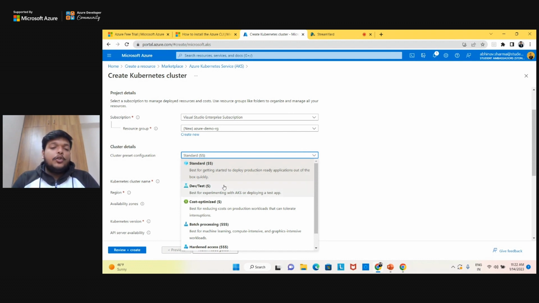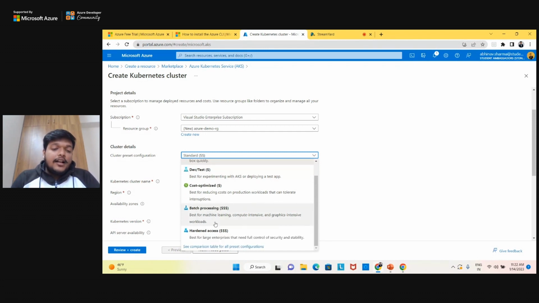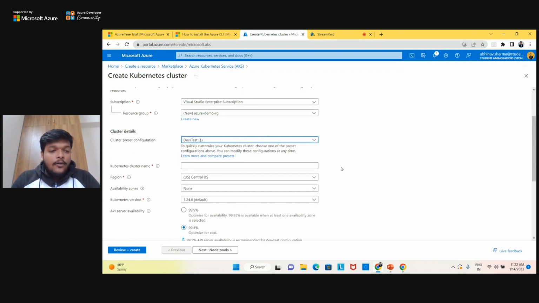But currently we are doing a testing and development, so we can just go with the dev test. It will charge you least, right? And there are other conditions also. If you are using some machine learning kind of workloads which needs GPU processing and all, you can go with the batch processing for real-time data for IoT and stuff. But we can go with dev and test as of now, right?